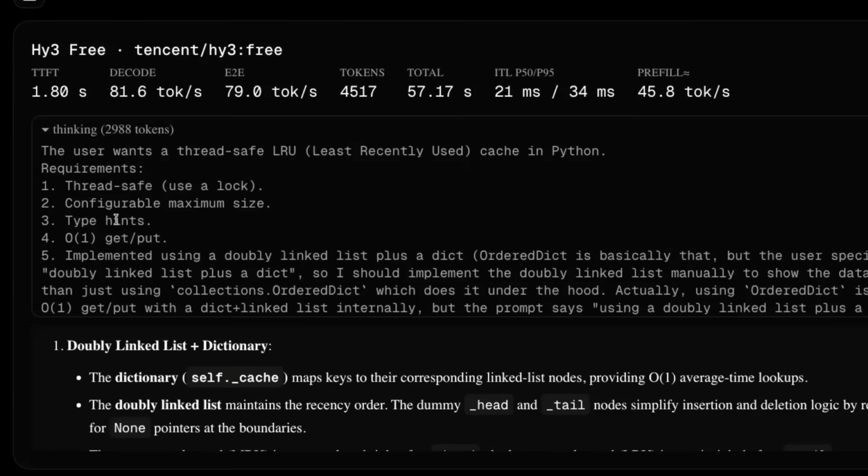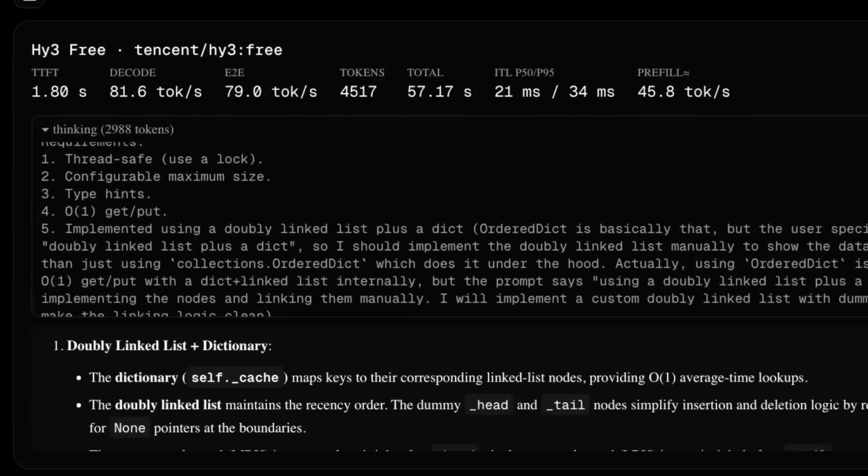It doesn't seem to consistently have the same sort of let's verify step by step chains of thought that the proprietary models from Google and OpenAI tend to have. I could imagine a Hy 3.1 actually doing a lot better just with them focusing on getting more bang for buck out of the actual long chain of thought that they've got there.